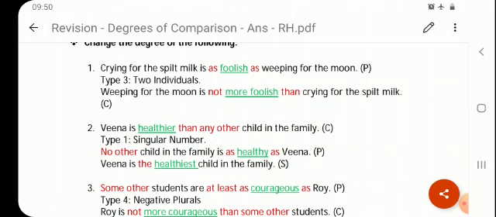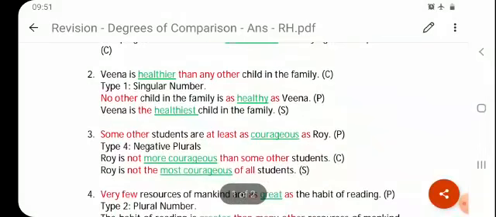So we will just change the sentence into comparative degree. And how is it possible? Weeping for the moon is not. We will make it negative by adding the word not, and foolish will become more foolish, and then "than" is the compulsory word required for comparative degree. So weeping for the moon will come in the beginning, right? Weeping for the moon is not more foolish than crying for the spilt milk. Okay, great. Let's look at the next one.